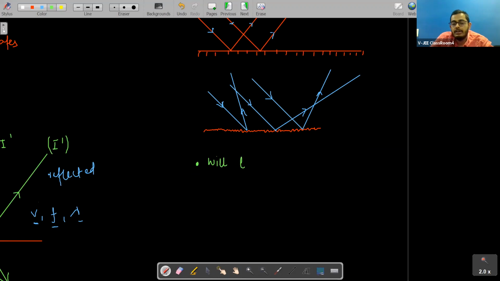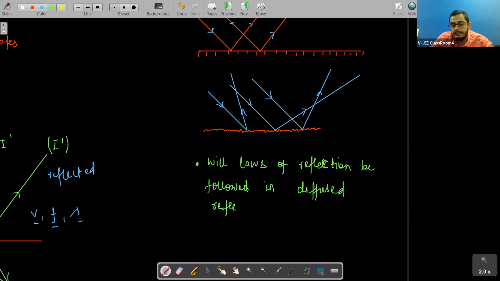Will laws of reflection be followed in diffuse reflection? Tell me. Yes, sir. Laws of reflection will be followed everywhere, right?